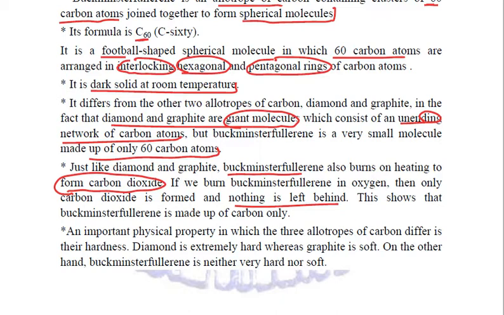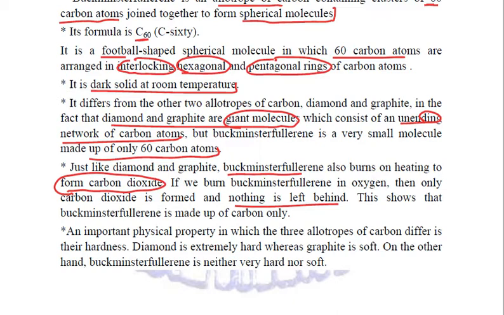Allotropes are the various forms of an element whose physical properties are different but chemical properties are the same. So the chemical properties of diamond or graphite or Buckminster fullerene, we have just seen, are the same because they are made up of 100% carbon. Whenever we burn them, heat them in the presence of oxygen, they will liberate 100% carbon dioxide, leaving behind nothing. And these three have different physical properties.